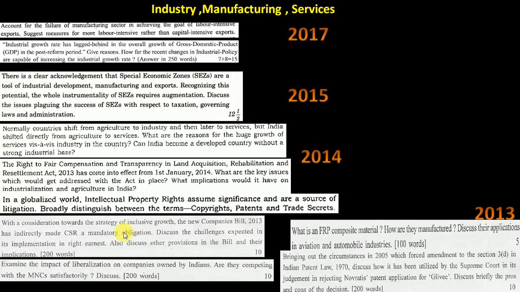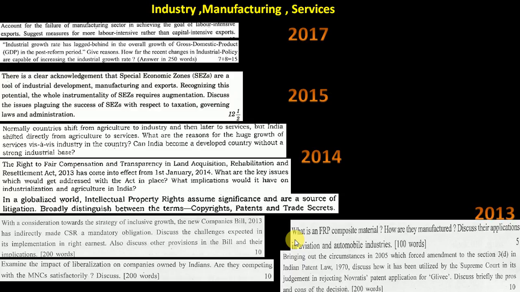One is on CSR, corporate social responsibility, always in the news. Then there is the impact of liberalization on companies owned by Indians. Again the same thing, liberalization, privatization and all. When you learn, these things will all come together, so it's not like you have to study them separately. It's all in one particular answer that you will get it.